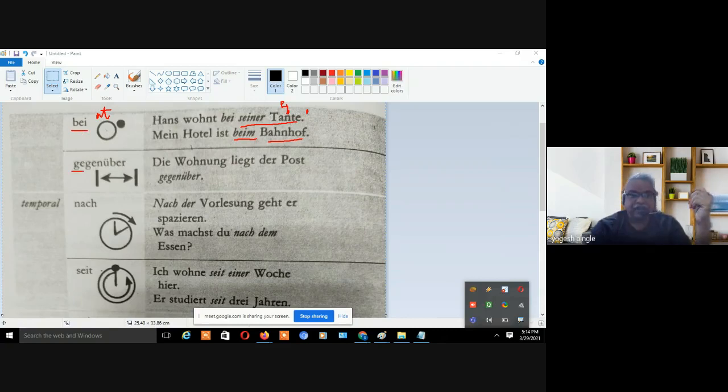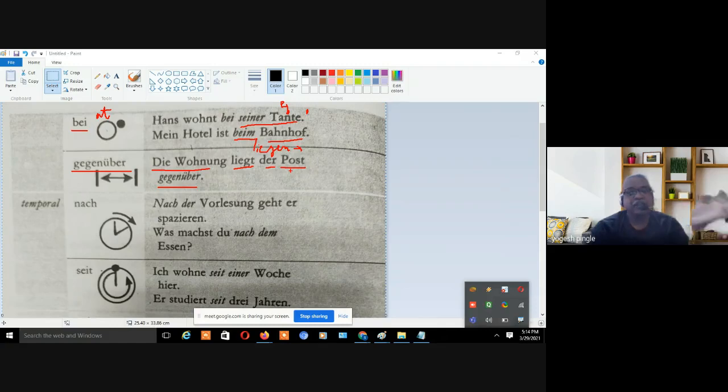Right. Gegenüber. Now here gegenüber means opposite. Exactly opposite. Amne samne. Die Wohnung. Wohnung means what? Residence or flat. Right. So the residence, or let's say meine Wohnung, liegt. Liegen is the verb. What is the verb? Liegen. Liegen means to be situated at. Die Post, der Post. Post means post office. And gegenüber means opposite. The residence is situated opposite the post office.